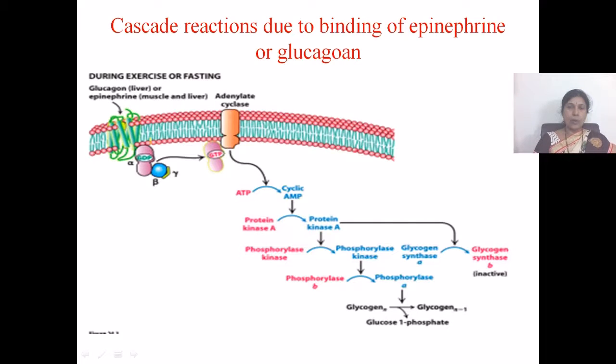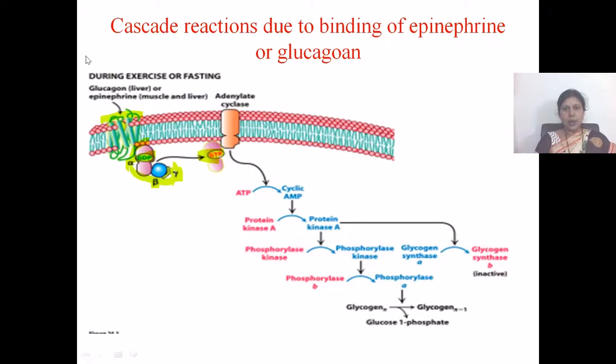G proteins are heterotrimeric proteins, and they consist of three subunits, namely alpha subunit, beta subunit, and gamma subunit. Whenever glucagon does not bind to the hepatocyte membrane, the alpha subunit is associated with GDP, and this GDP is in inactive form.